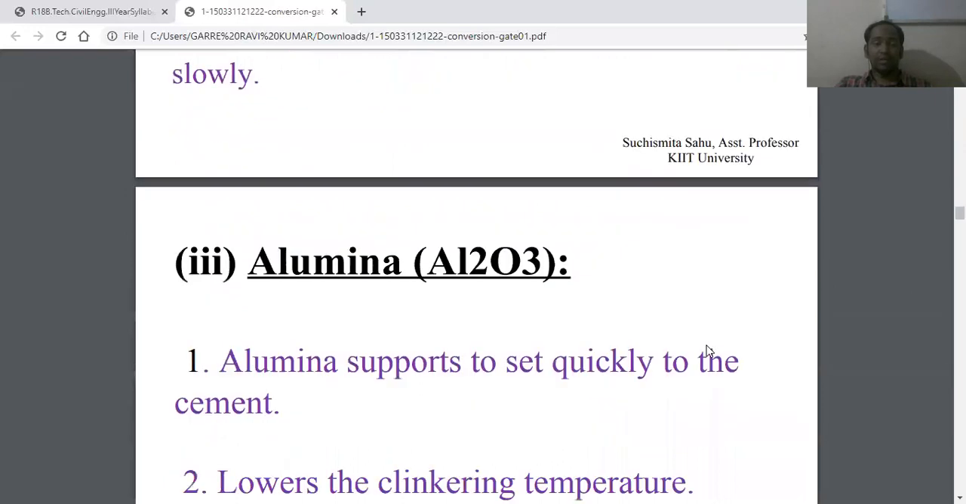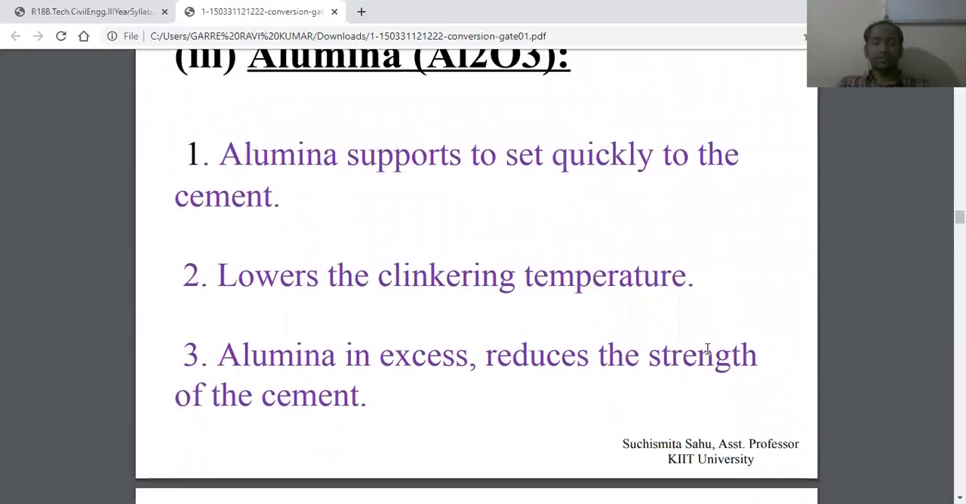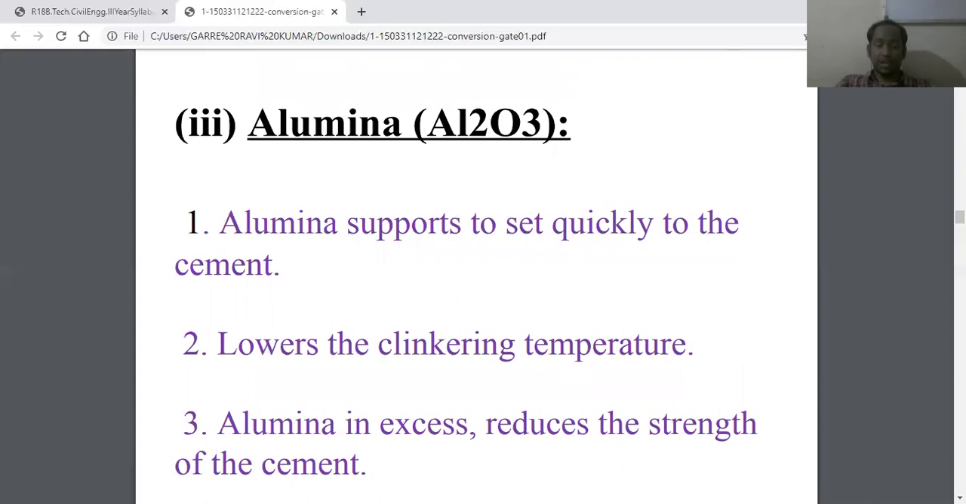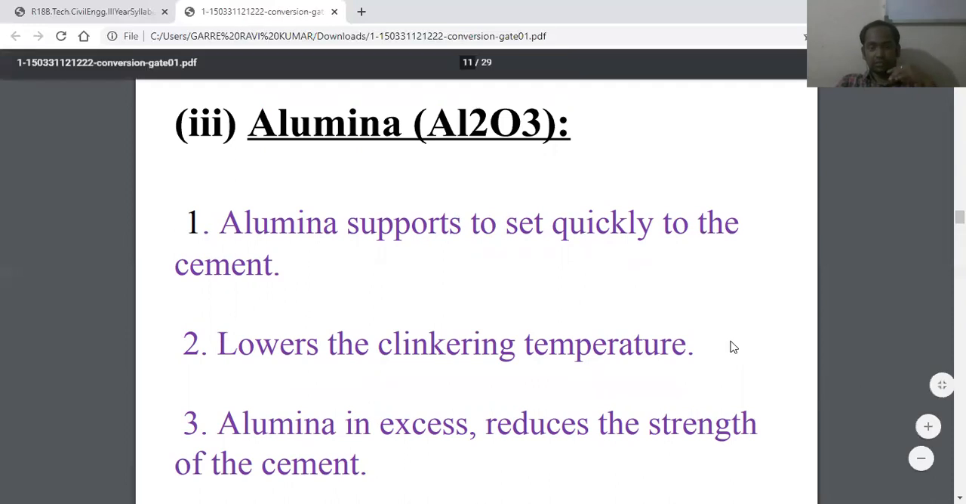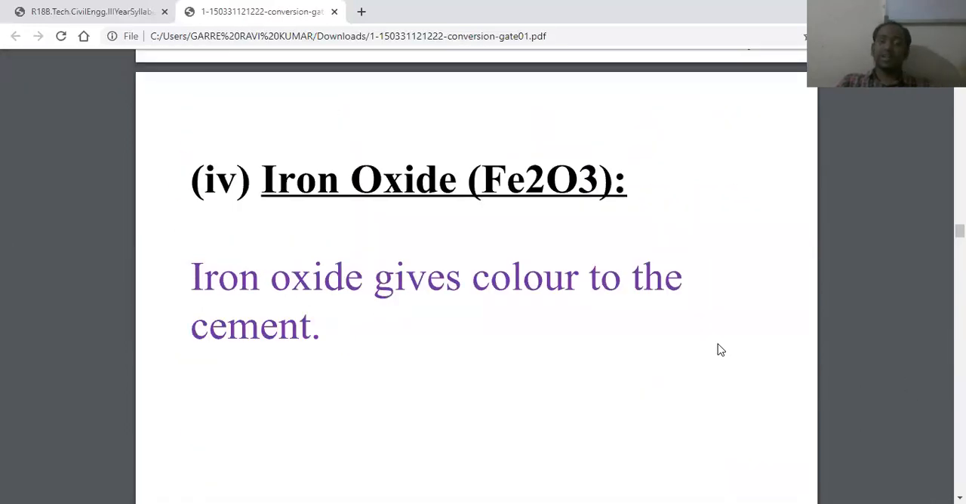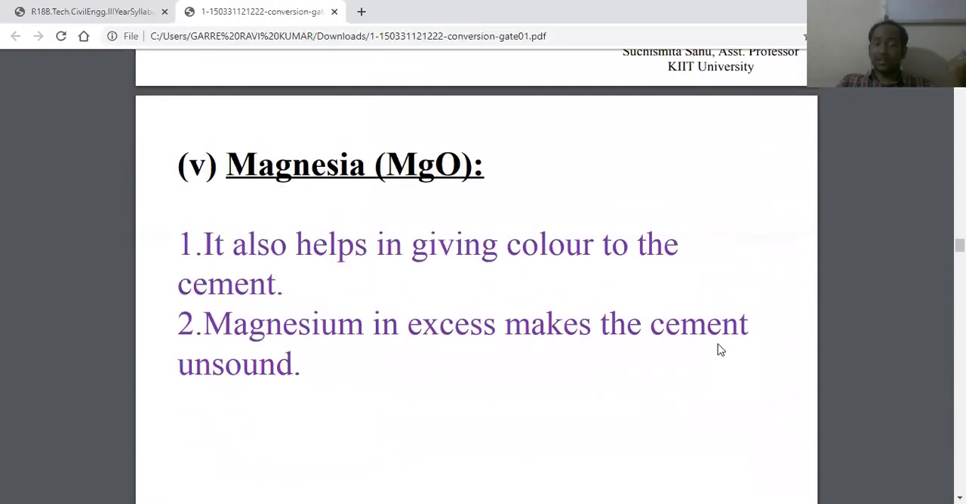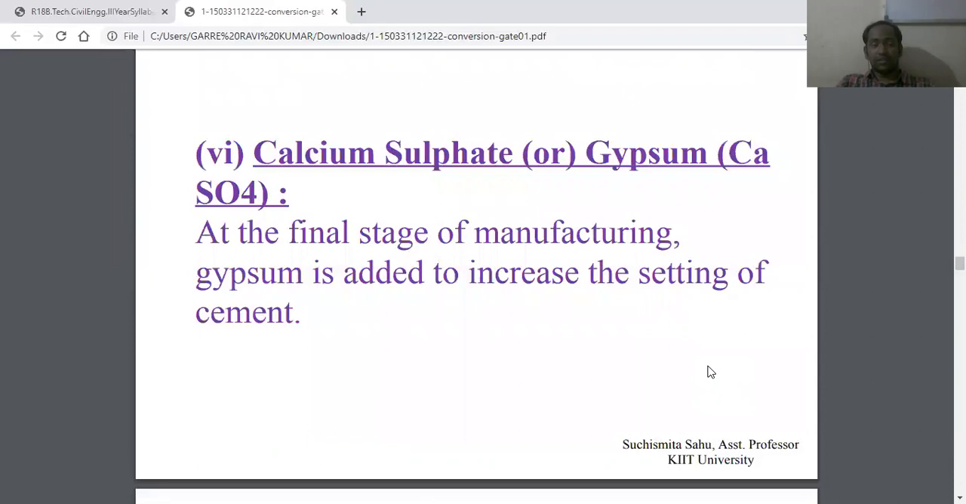And the next one is alumina. Alumina helps the cement set quickly and lowers the clinkering temperature. Alumina in excess reduces the strength of the cement. The next component is iron oxide, Fe2O3. Iron oxide gives color to the cement. Magnesium also helps in giving color to the cement. Magnesium in excess makes the cement unsound.